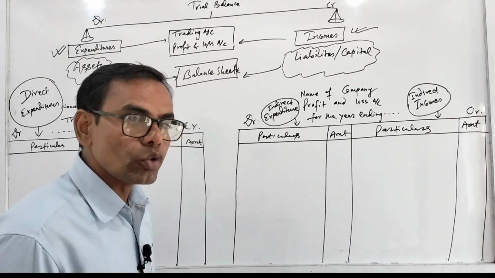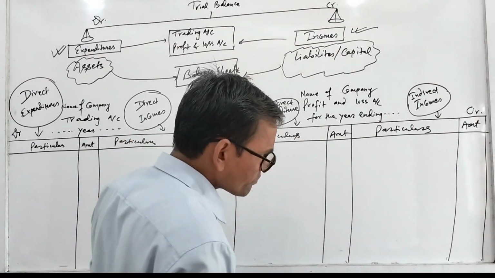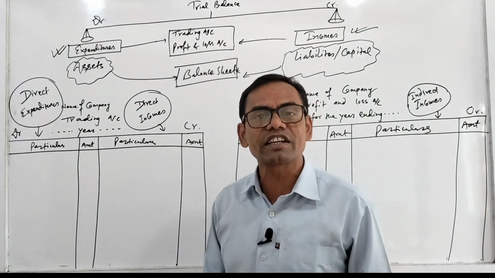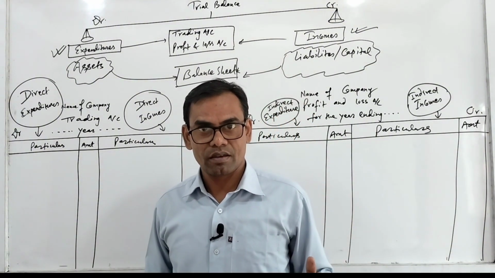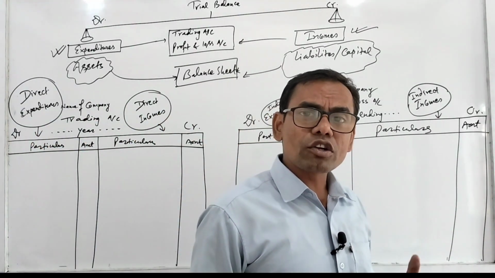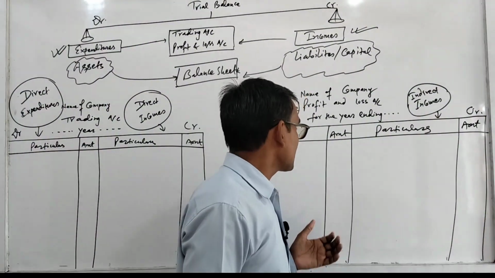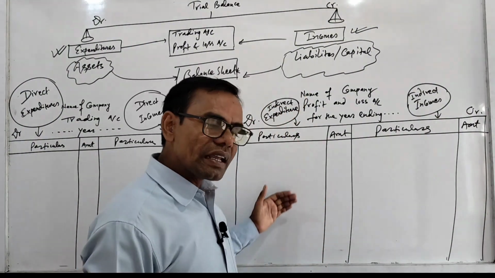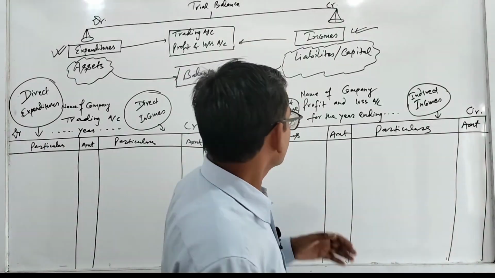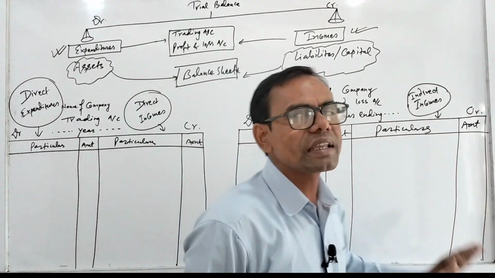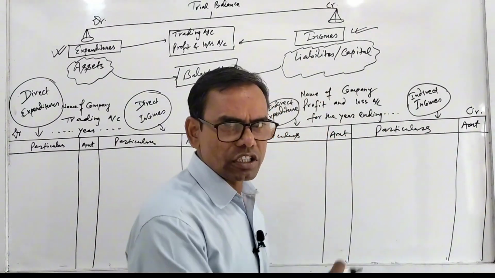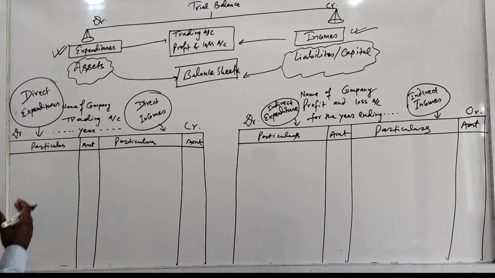But how to know which is direct and which is indirect? Direct expenditures means those related to purchase, related to production. Okay? And direct income is related to sales. Whereas all the expenditures like selling, distribution, office expenditures, they are indirect expenditures, and all the incomes except sales are indirect incomes. It will be clear if I place the points.